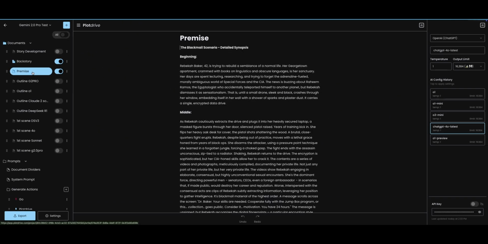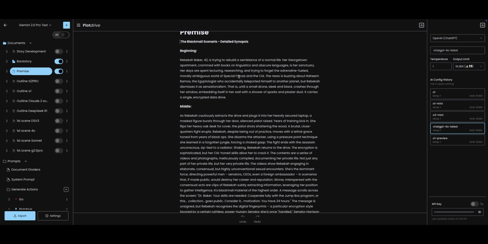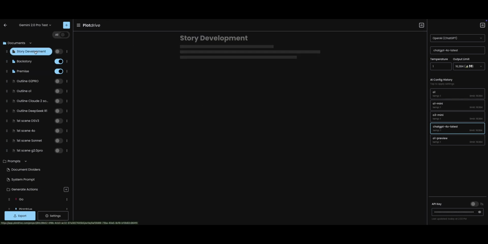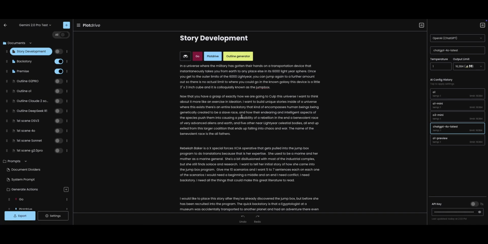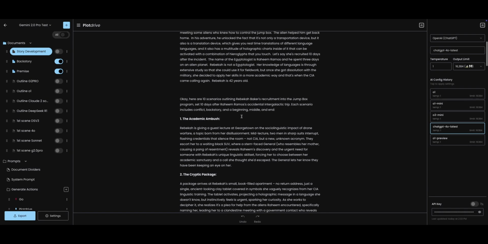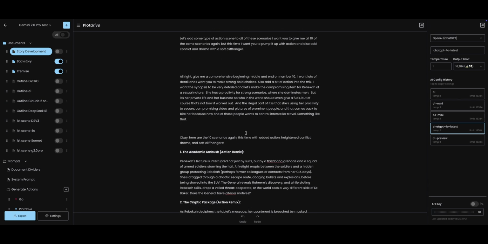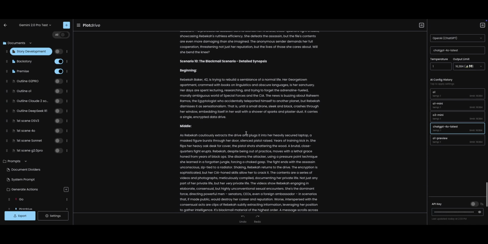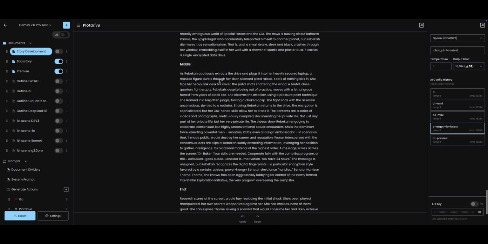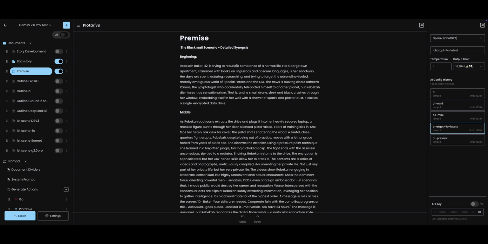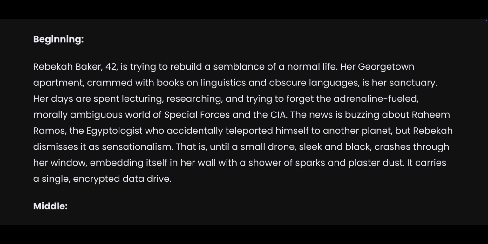So now it has all of this stuff, and it in turn writes a premise. As a matter of fact, when I was doing my story development, I wrote all of this stuff for story development. Oh, it gave me 10 different versions of a story that I could use. And I think I may have used one of the last few of them. Finally decided I was going to go with scenario number 10. It gave me a nice little beginning, middle, and end for that. And this is the premise. And this was all written by Gemini 2.0.